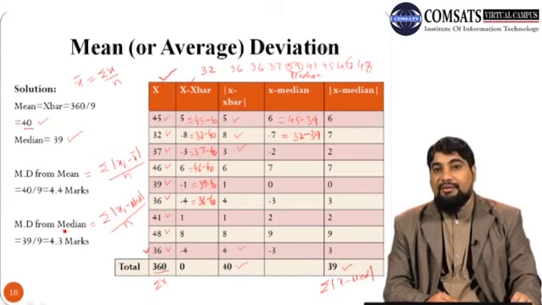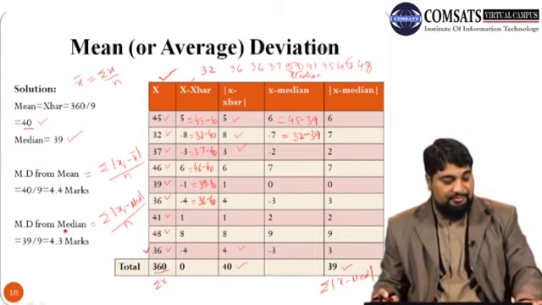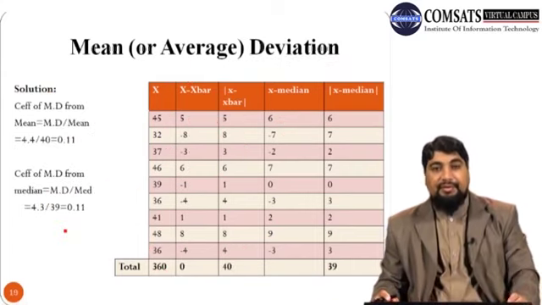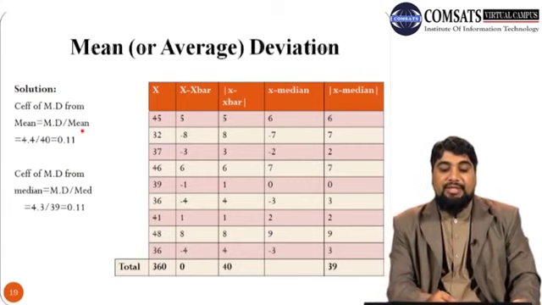So this is how to calculate mean deviation taken from mean and mean deviation taken from median for the ungrouped data. So next is to calculate coefficient of mean deviation from mean and coefficient of mean deviation from median.